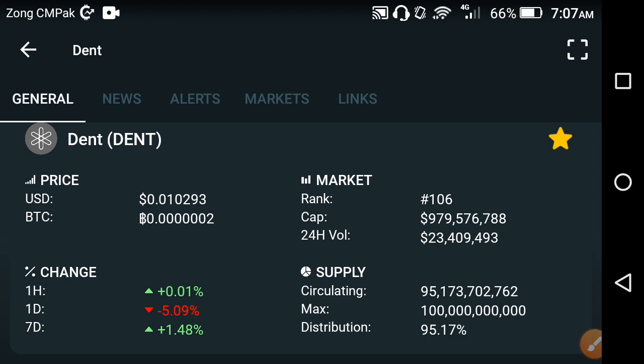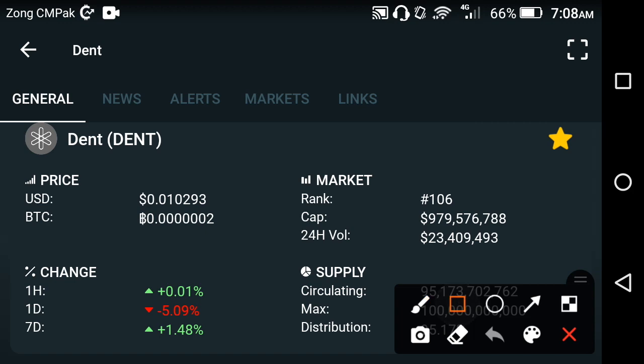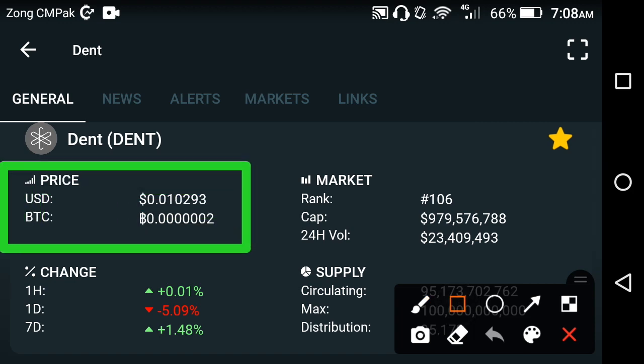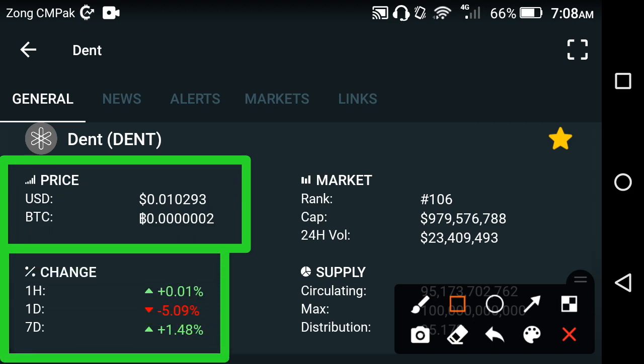First of all, we talk about the current price of Dentcoin, friends. The price at this time is about 0.010293 USD, the current price of Dentcoin in the market, friends. If we talk about the price change in Dentcoin, in the last 1 hour there is a positive 0.01% change, the last 1 day price change is negative, and the last 1 week change is again positive, friends. So that means only the last 1 day price change is negative, friends.